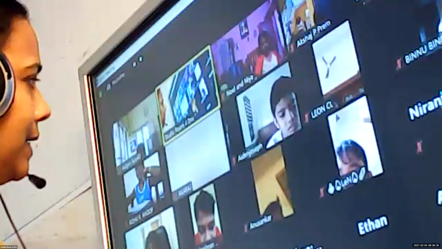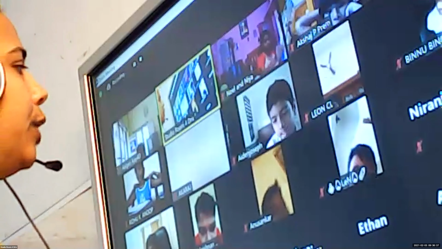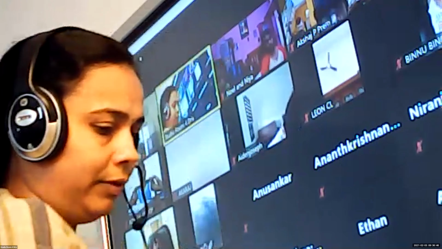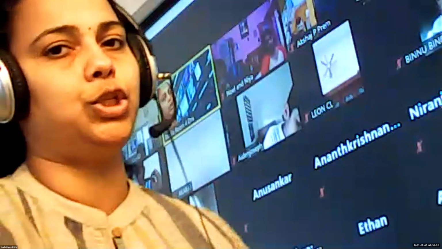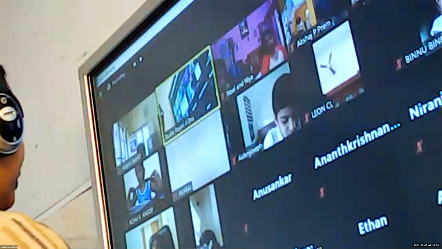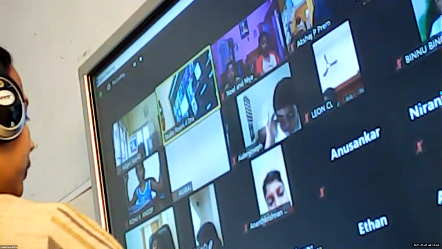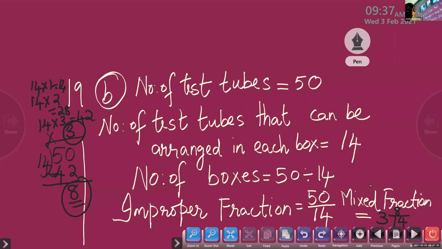So children, here the question is given in mixed fraction. You have to convert it into improper. So I will write the steps and you have to do this as homework. How we did question number 17, we converted mixed fraction into improper: multiply the whole number and the denominator, then add the numerator. So quickly we will write the steps and you will complete this as homework. After the homework has been done, tomorrow I will send the answers. You can check whether it is correct or wrong.